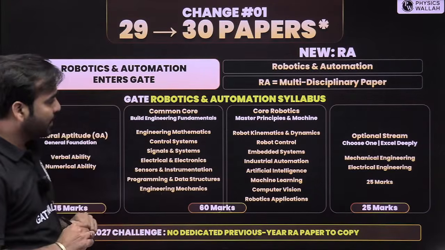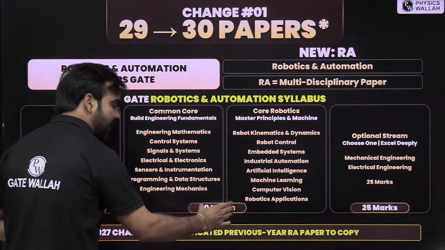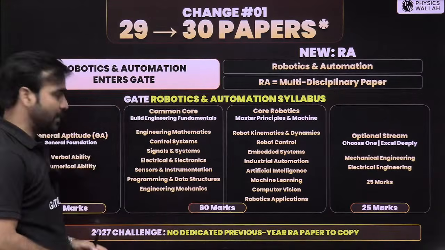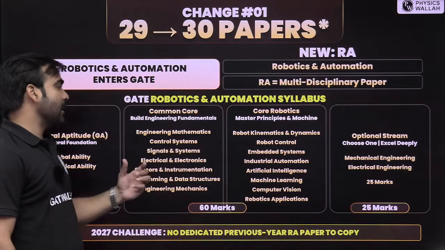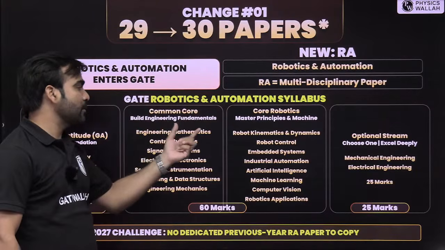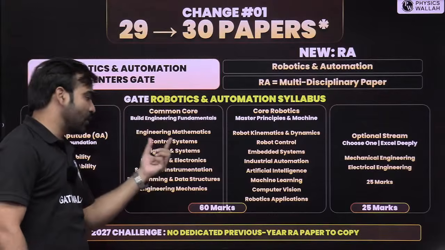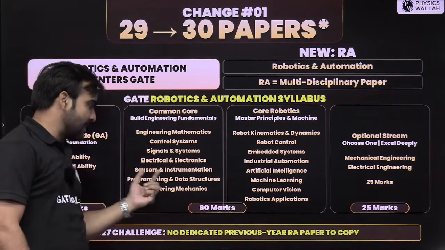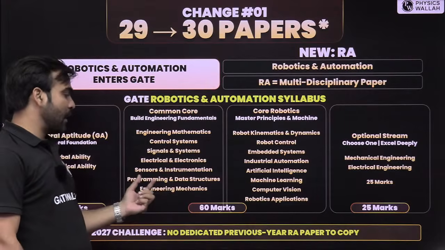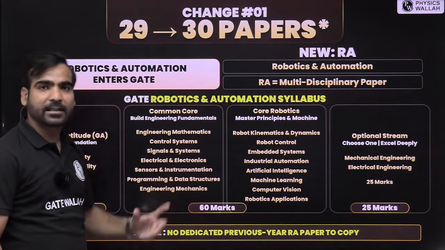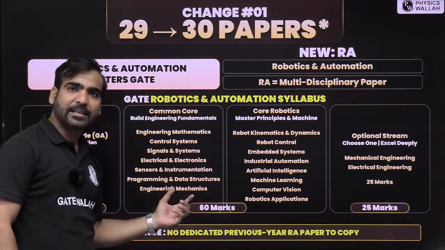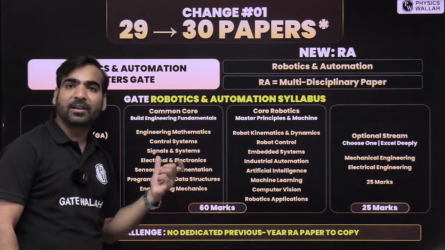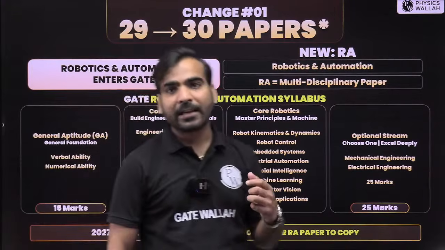But what about the 60 marks? These 60 marks belong to EC and electrical too much. In the 60 marks, the very first subject is engineering mathematics, that is common, then control systems, signals and systems, electrical and electronics, sensors and instrumentation, programming and data structures, and engineering mechanics. Engineering mechanics, however, we can say is from the mechanical background, but obviously you study this subject in the first semester itself in engineering.